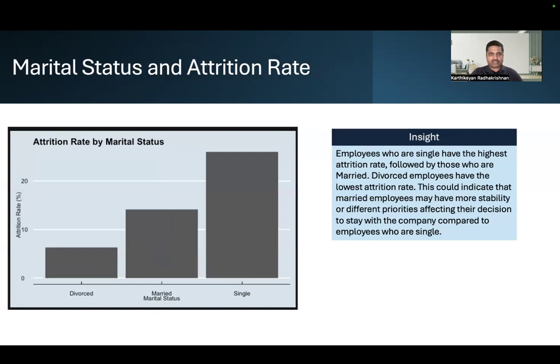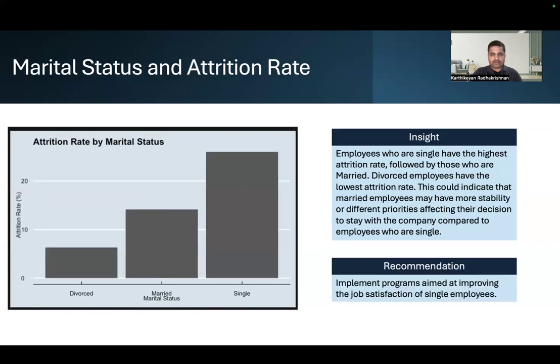Next, we looked at the relationship between marital status and attrition rate, and we found out that employees who are single have a high attrition rate compared to married and divorced employees. This could be because married employees might prefer stability. Our recommendation is to implement programs aimed at improving job satisfaction for single employees.